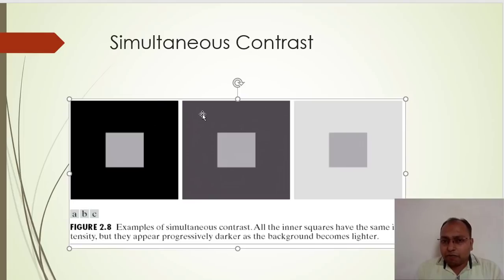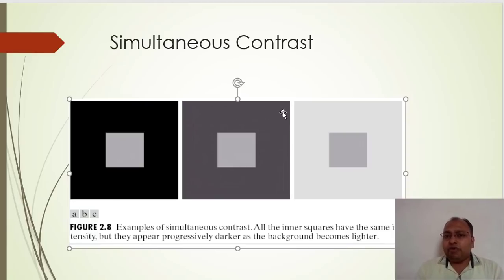And as we are moving towards, we have changed the background from dark black to some light gray, lighter than the black. In that case we felt that the foreground is going to become darker as compared to the previous one.